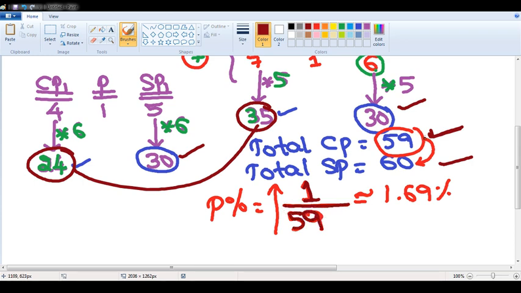From 59 it is becoming 60. There is an increase of 1. 1 by 59, convert back to percentage. Approximately you will get it as 1.7%. I hope everyone is clear, sir.